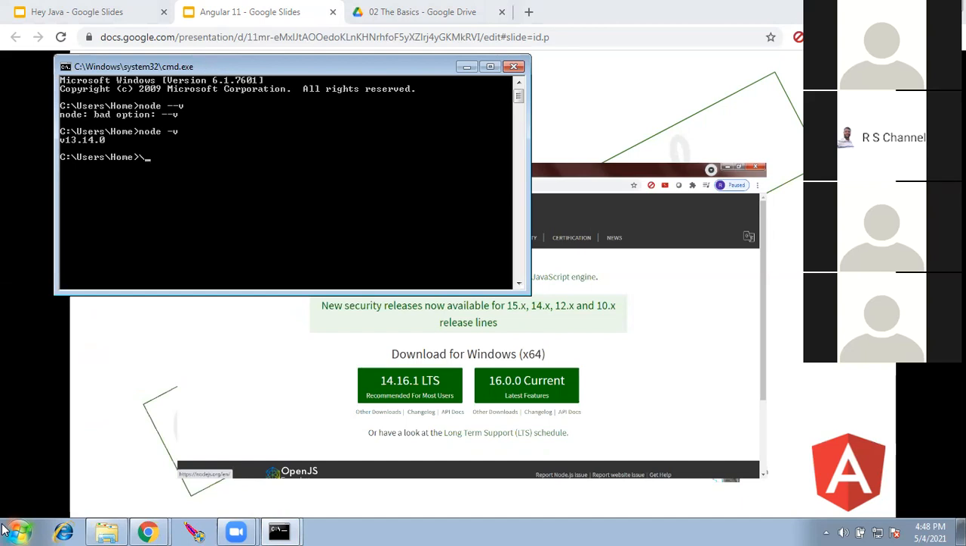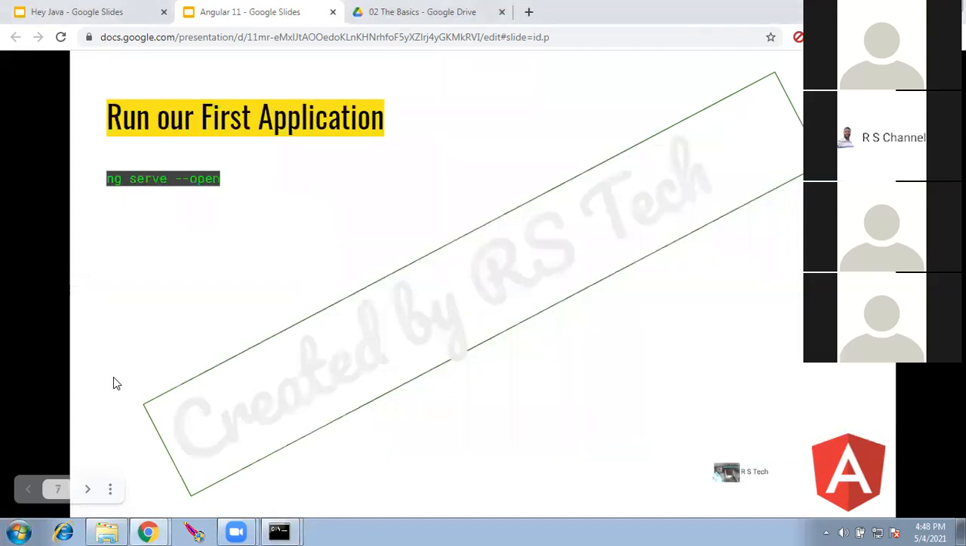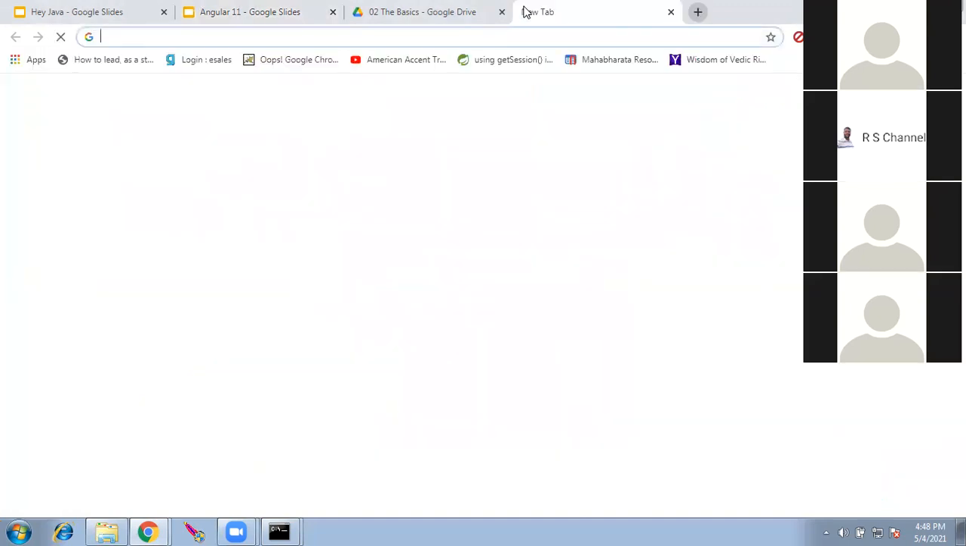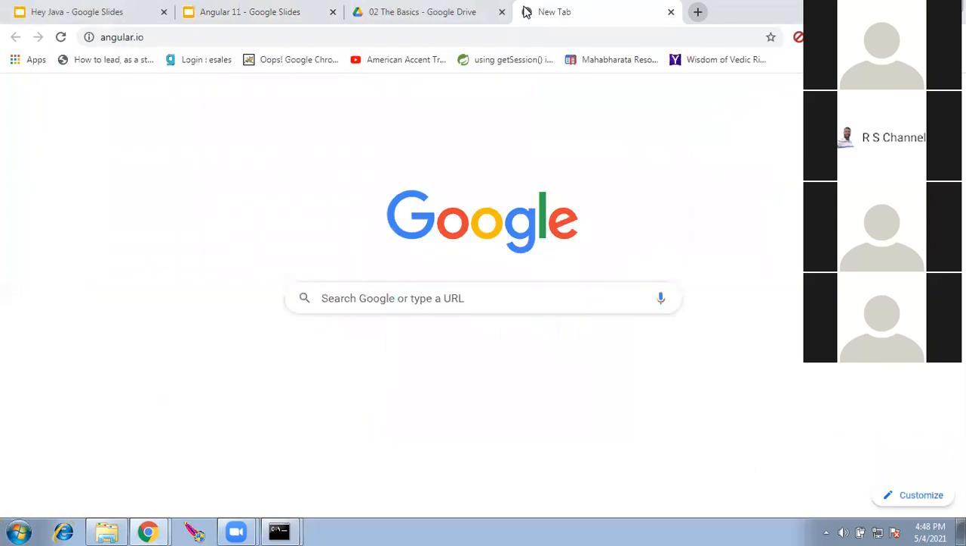Once Node is installed, then we install Angular. The command to install Angular is npm install -g @angular/cli. You need not worry about the command. All you have to do is go to angular.io. You can go to this site.